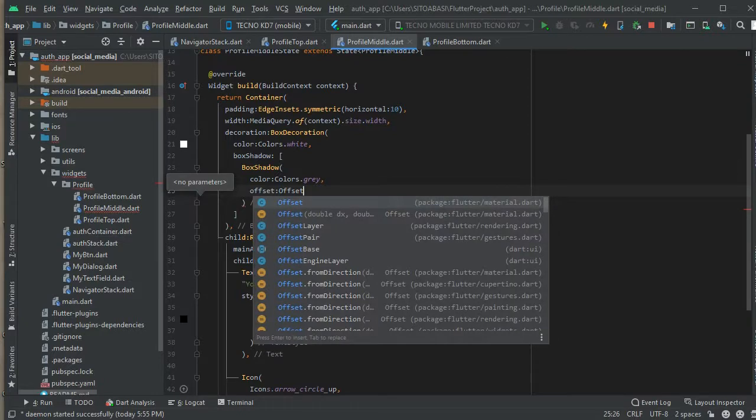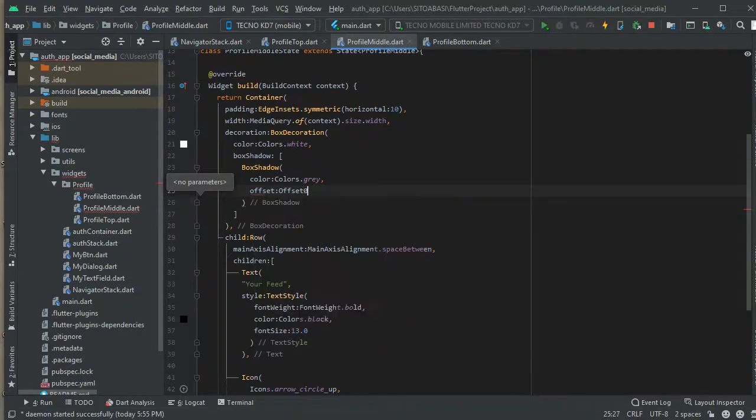And also you're going to give it an offset. So offset is like how high do you want it to be from the elevation. So the offset here I'll give it 0.